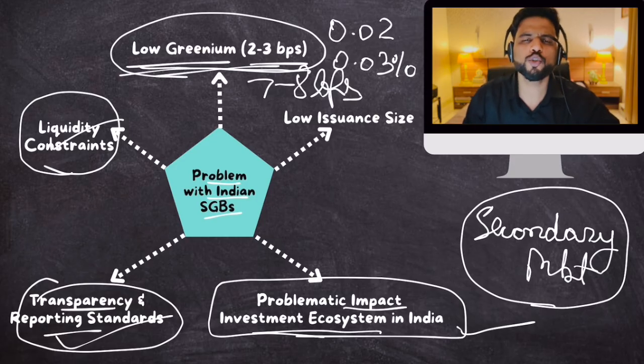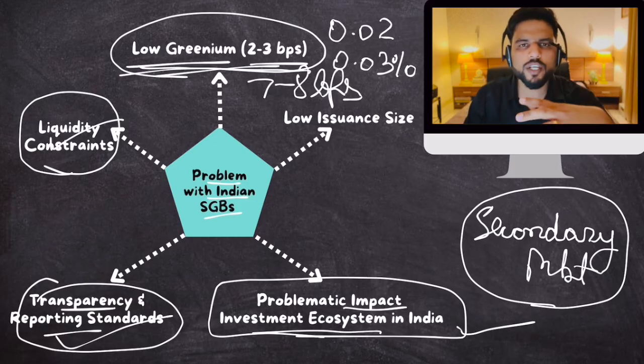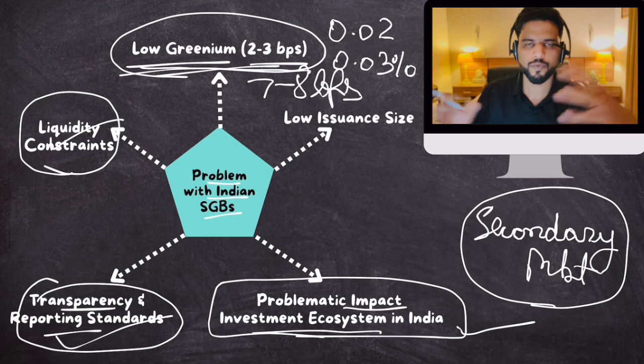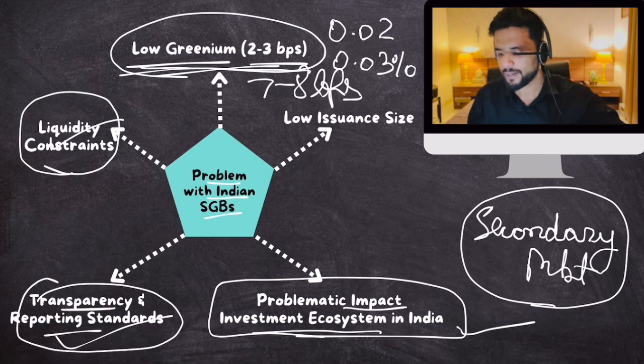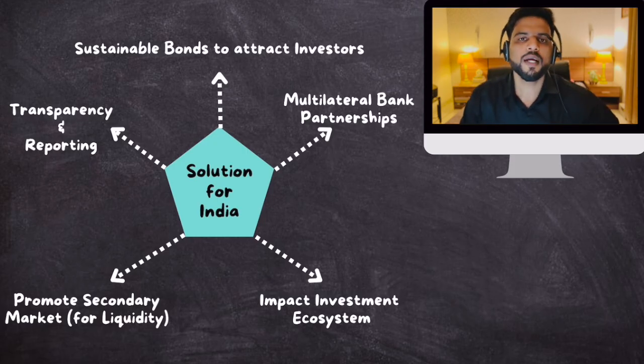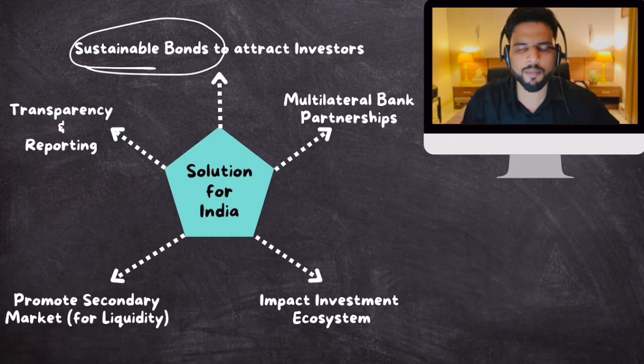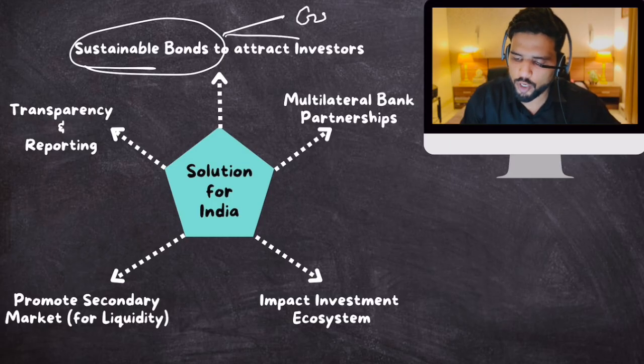And India issues green bonds of very small size, like 10 lakh rupees, 20 lakh rupees. You need to increase the size of green bonds. You need to borrow more, basically. Okay. Now, what were the solutions proposed? First of all, the author of this article said that instead of green bonds, you should issue sustainable bonds. What are sustainable bonds? Sustainable bonds are those bonds whose money will be used for green projects and social projects.